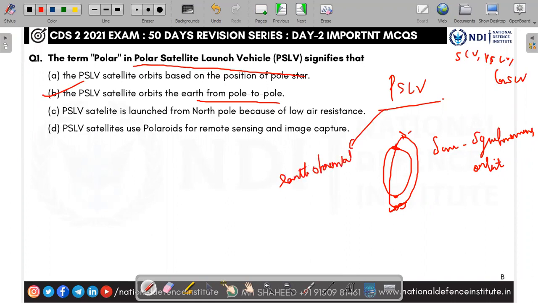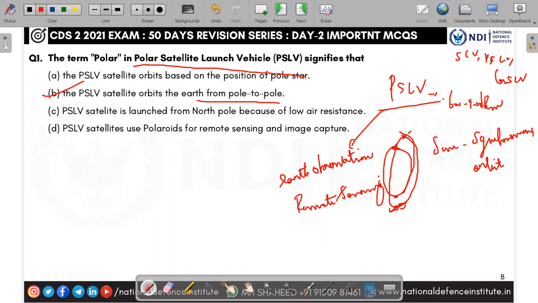and remote sensing satellites. Whenever the sun illuminates the area where it wants to do this remote sensing and Earth observation, particularly India, it goes via pole to pole. And this is used to launch at around 600 to 900 kilometers altitude.